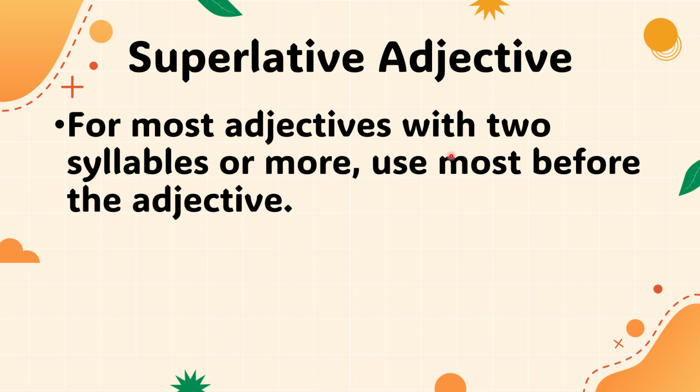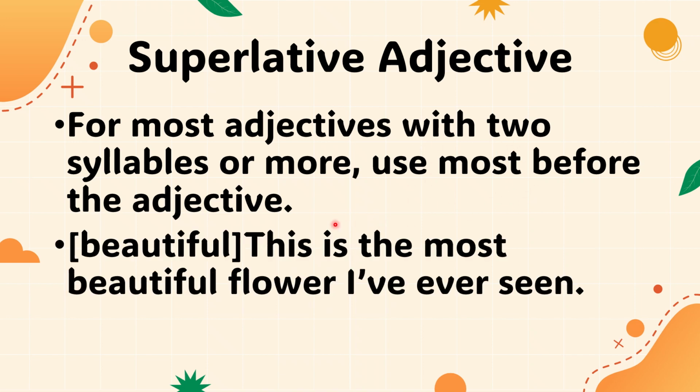Next, for most adjectives with two syllables or more, use most before the adjective. For example, beautiful. It's a three syllable word. So this is the most beautiful flower I've ever seen.